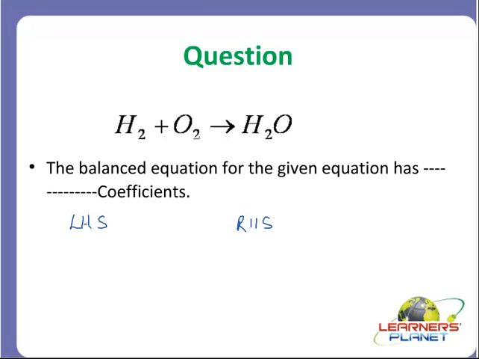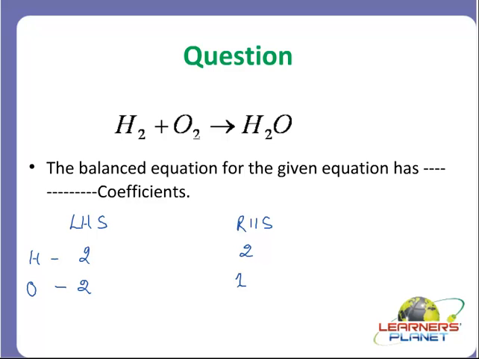So, on the LHS side, how many hydrogen are there, students? There are 2 hydrogen atoms. On RHS side, how many hydrogen are there? There are 2 hydrogens. On LHS side, how many oxygen are there, students? There are 2 oxygens. But on RHS side, how many oxygens are there? There is a single oxygen.